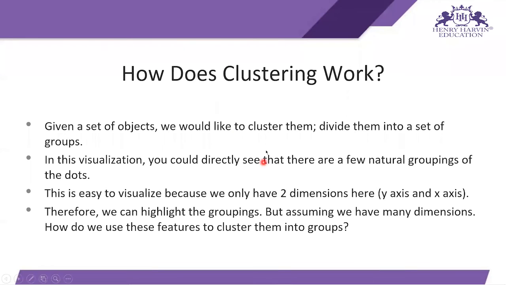So when we have a given set of objects, we cluster them, divide them into a set of groups. And while visualizing natural groupings of dots, we can easily visualize that data if we have two dimensions, like x-axis and y-axis. Let's say if I have four dimensions, or n number of dimensions, say 10 dimensions, then how do I visualize whether the groupings are correct or not? So that's the main question: how do we use these features to cluster them into groups?